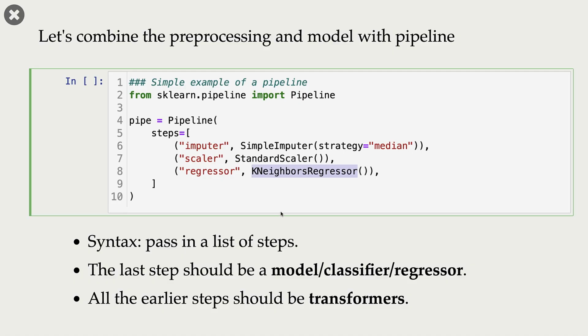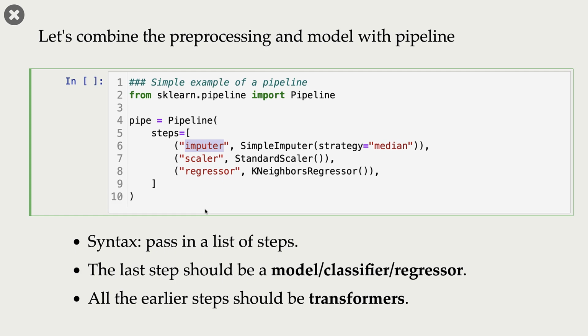What's the syntax of a pipeline? When you define a pipeline, you need to pass a list of steps. Here I'm passing it 3 steps: imputer, standard scaler, and my estimator, which is my regressor, KNeighborsRegressor here. And these are just the names for each of my steps, so that we can refer to each step later on.